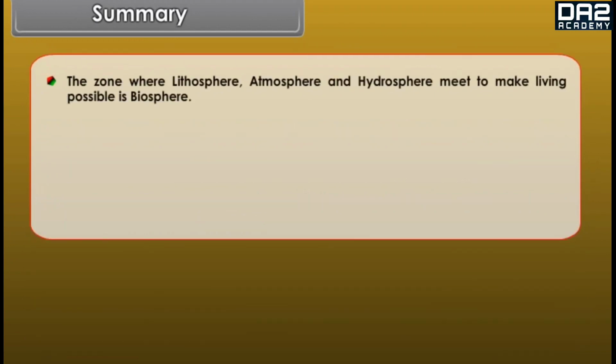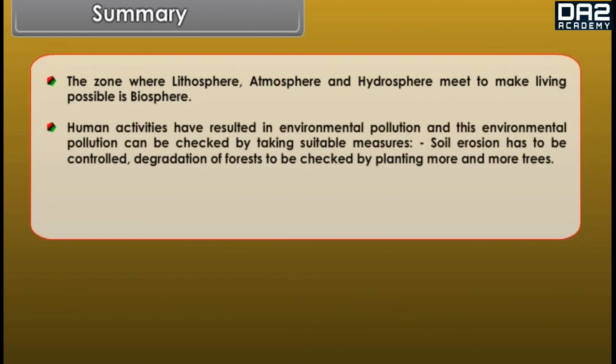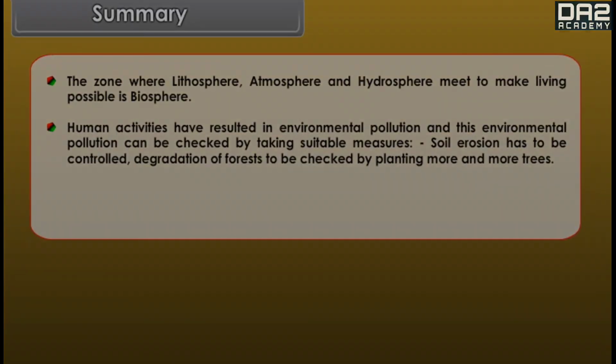The zone where lithosphere, atmosphere and hydrosphere meet to make living possible is biosphere. Human activities have resulted in environmental pollution, and this environmental pollution can be checked by taking suitable measures. Soil erosion has to be controlled, degradation of forests to be checked.